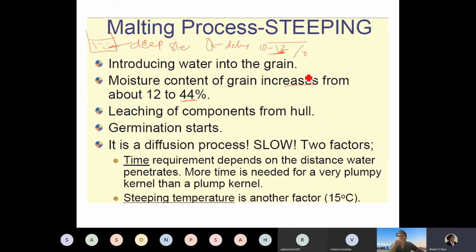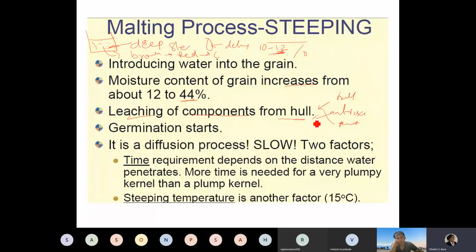At home, you must have seen that when you steep the grain, the water turns brown or red, depending on the color of the grain. There is leaching of components from the hull, and you know the hull is a rich source of antioxidants, polyphenols, pentosans and tannins.